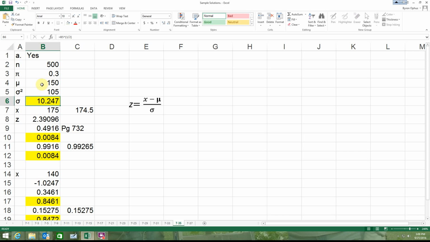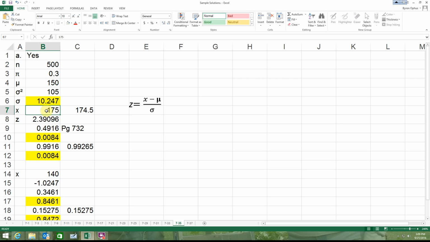So now it's kind of important to note. It says what's the probability that 175 or more of the new members? Well, remember, the standard deviation is 10, and I'm at 150 for a mean, so to get to 175 is going to be almost 2.5 full standard deviations.